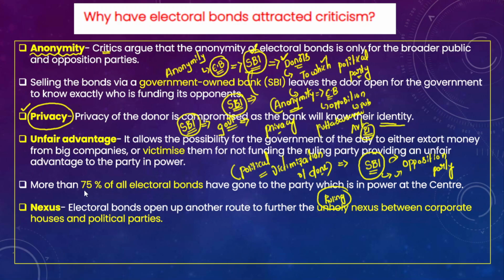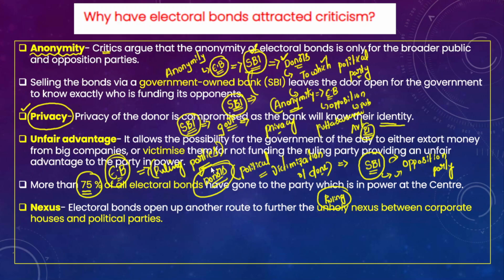Because according to data, more than 75% of all electoral bonds so far have gone to the ruling parties. Since the party in power will be able to know about the donors of these electoral bonds,